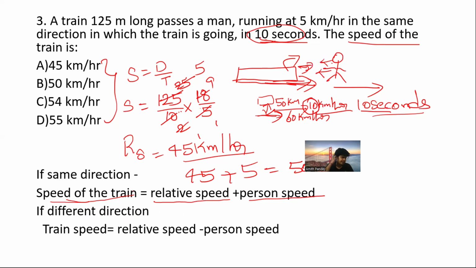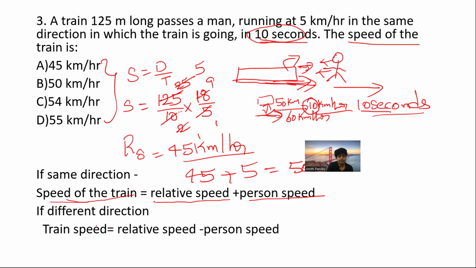Have you ever seen, if you are in a train or in a bus going in one direction and there is a vehicle coming from the opposite, it will appear that even though that vehicle is in slow motion, or your bus is in slow motion, your bus and that vehicle both seem to be going very fast? That is known as relative motion, due to relative motion in the opposite direction.